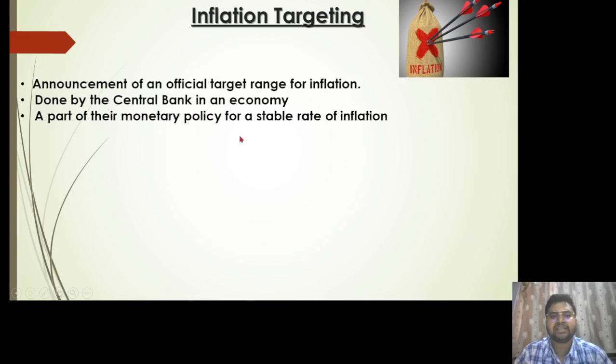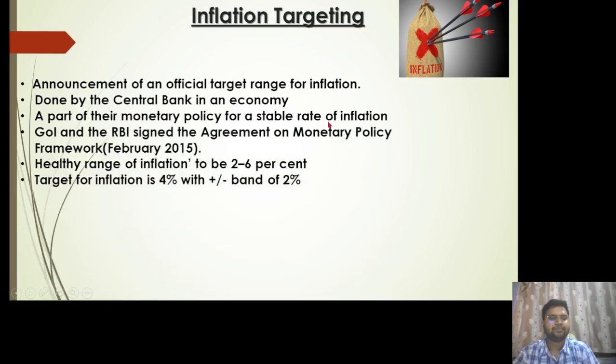In our case, the inflation targeting is done by the RBI, and it is a part of their monetary policy for maintaining a stable rate of inflation. For this, RBI cannot do anything on its own. For maintaining this, they have to consult somewhere, right? So the Government of India and RBI signed the agreement on this monetary policy framework in February 2015, under which a decision was taken that the healthy range of inflation has to be maintained between 2 to 6%, and the target for inflation should be 4% with a plus minus band of 2%.